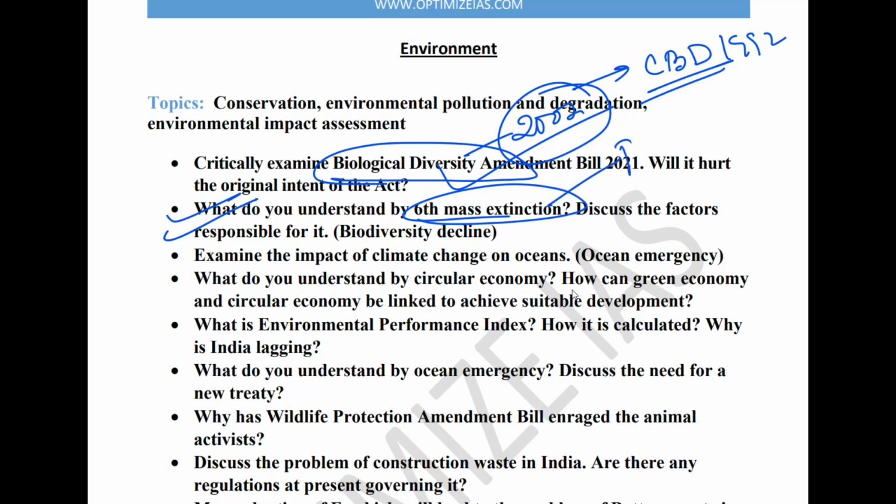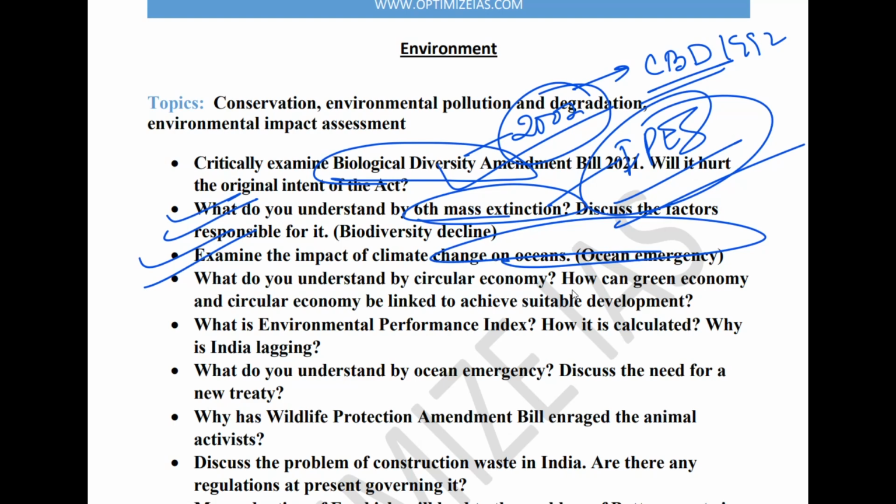Guys, the third topic which is very important this year is the impact of climate change on the ocean, because there was a UN conference on the ocean. So something related to the ocean can come in either General Studies Paper 1 Geography section or from the Environment section. Then guys, the topic of circular economy is very important. How is this concept of circular economy linked to the green economy, and how is it linked to a sustainable economy? They can ask you this concept of circular economy.